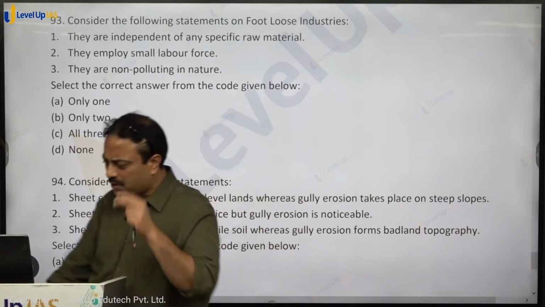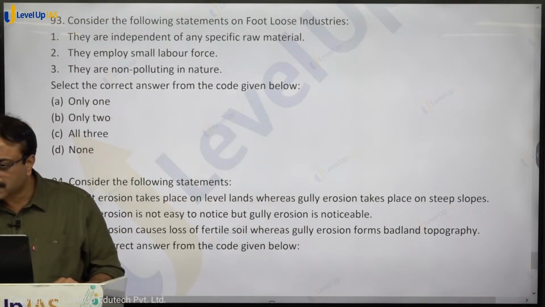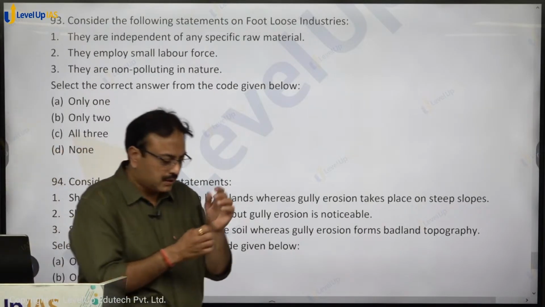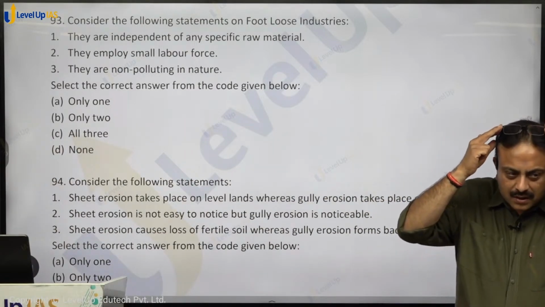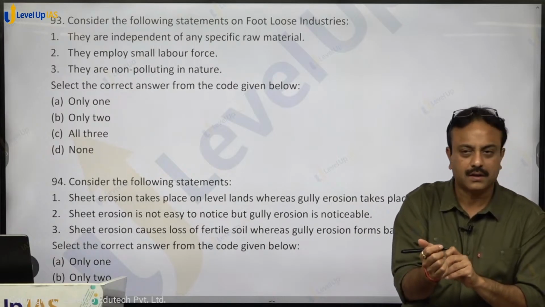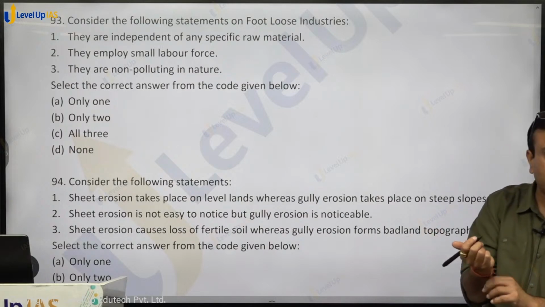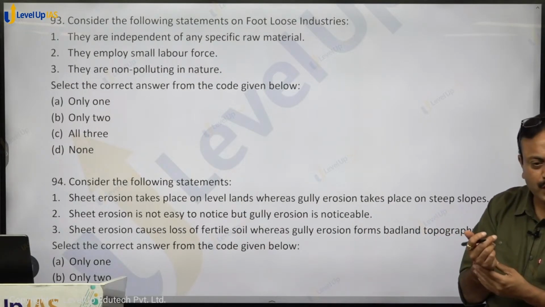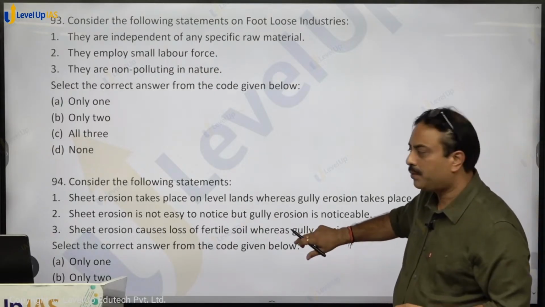Consider the following statements on footloose industries. Footloose industries, you know? They are independent of any specific raw material. They employ a small labor force. They are non-polluting. All are correct. So all 3, option C is for cat.